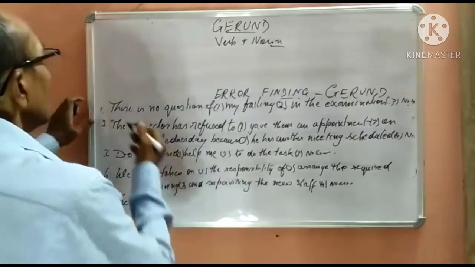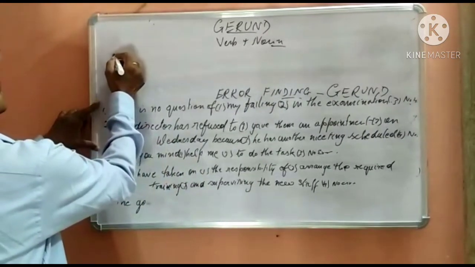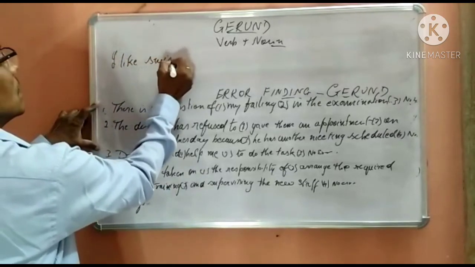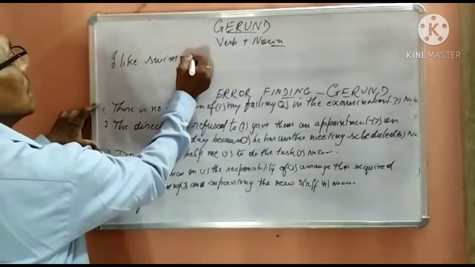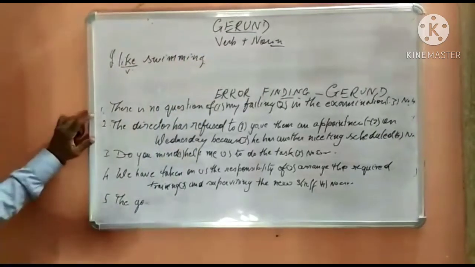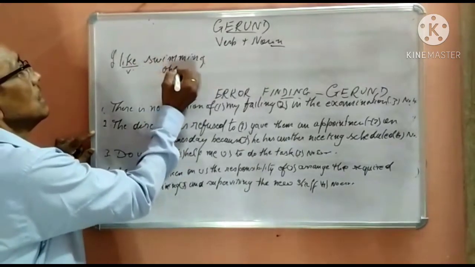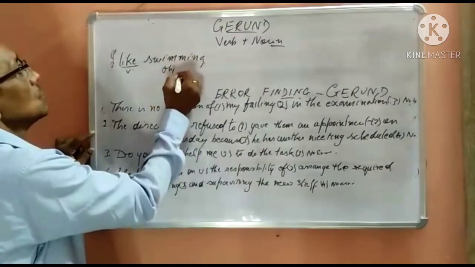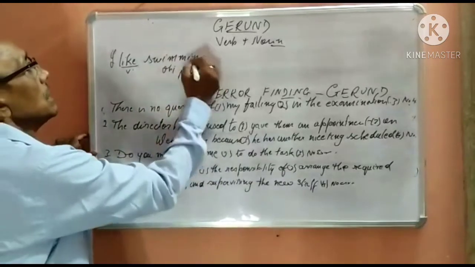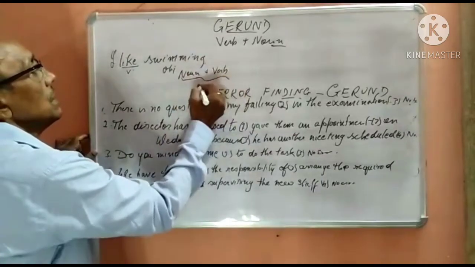Let's see. For example, I like swimming. So like is a finite verb and swimming is the object of the verb like. So it is a noun, plus it is an action word, so verb plus noun is gerund.